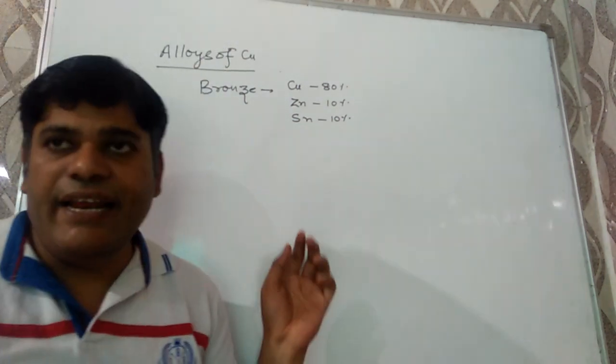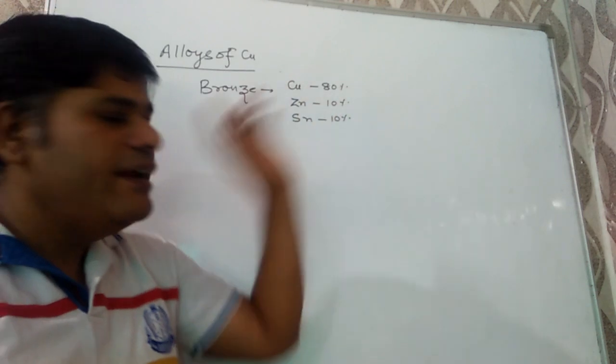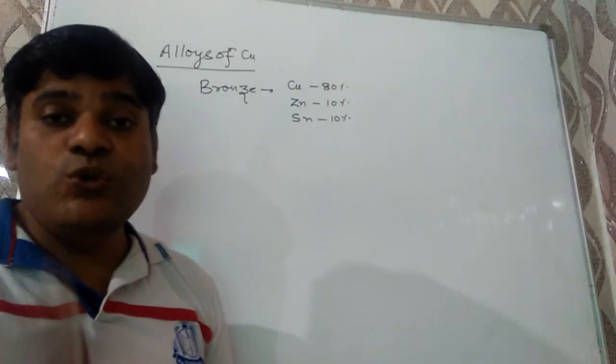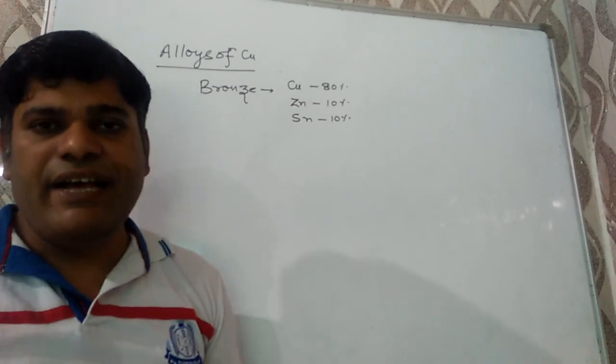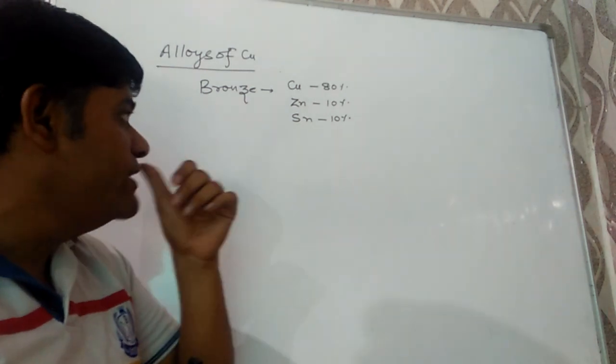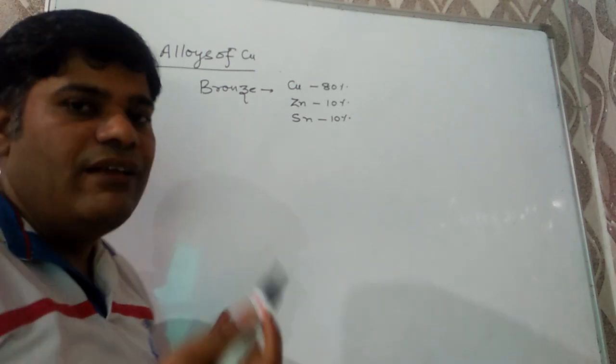It is used for making of statues, coins, conducting wire and medals.